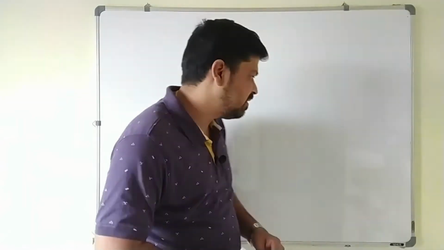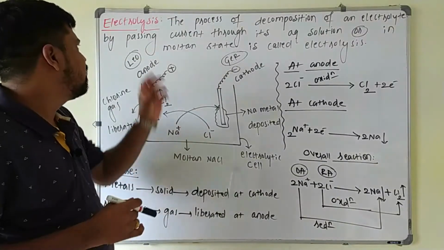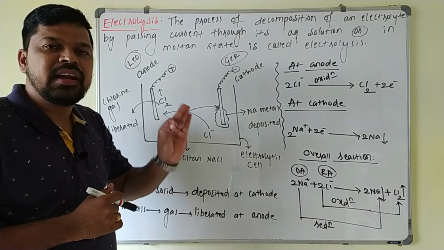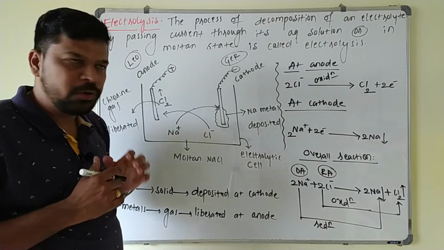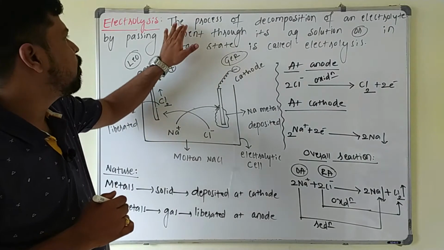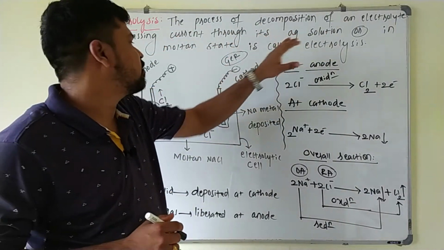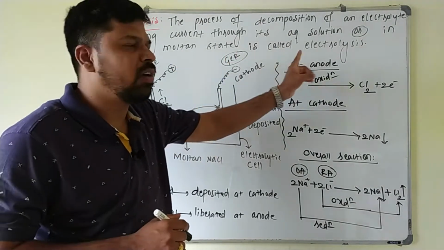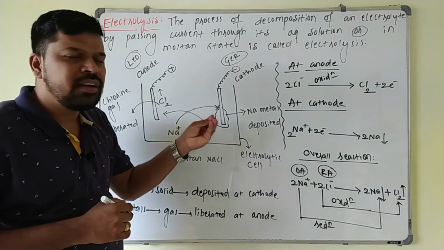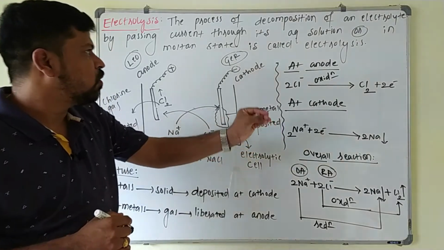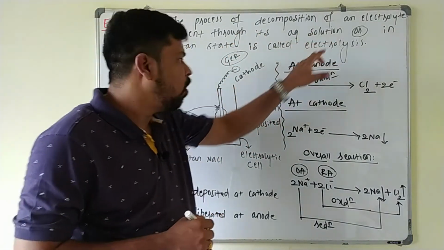Let's get started. Electrolysis. In electrolysis, electrical energy is getting converted into chemical energy. The process of decomposition of an electrolyte by passing current through its aqueous solution or in the molten state is called electrolysis. Simply, here we are passing electrical current through the aqueous solution of the electrolyte or in its